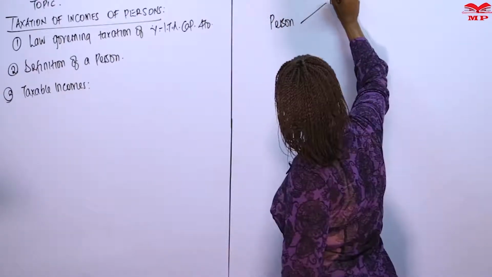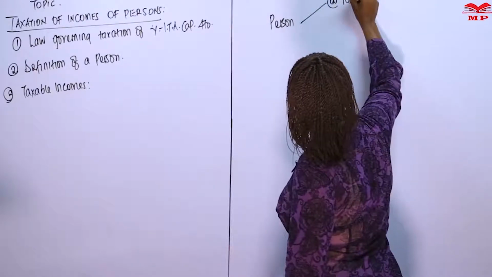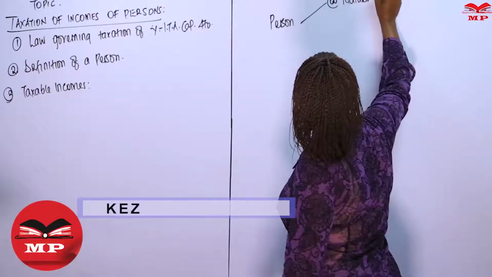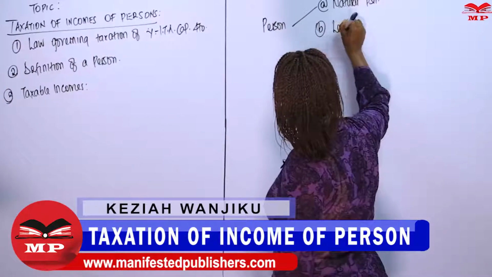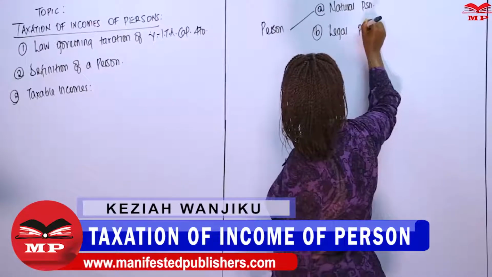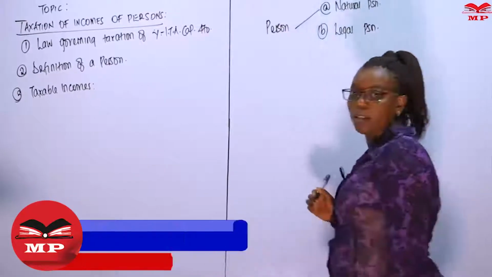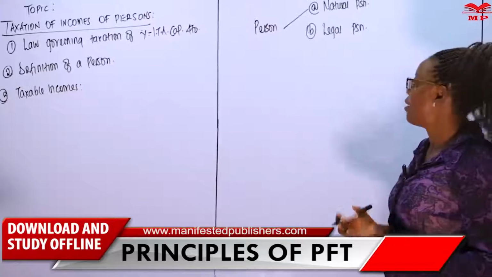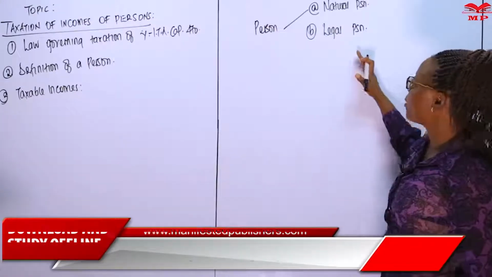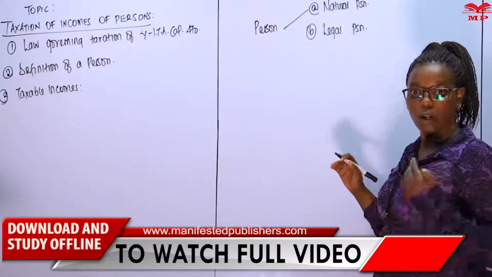One, the natural person. And two, the legal person. Natural person is flesh and blood, people who've been born. Then legal person is as a result of legal creations.